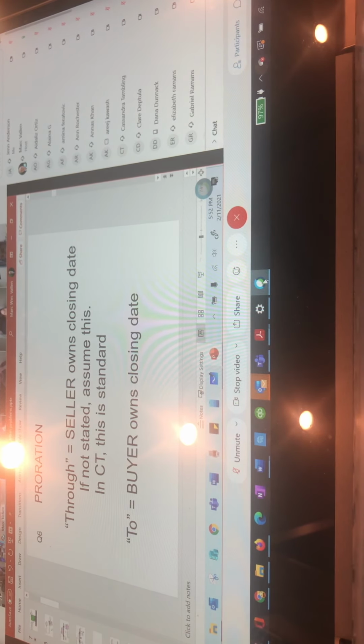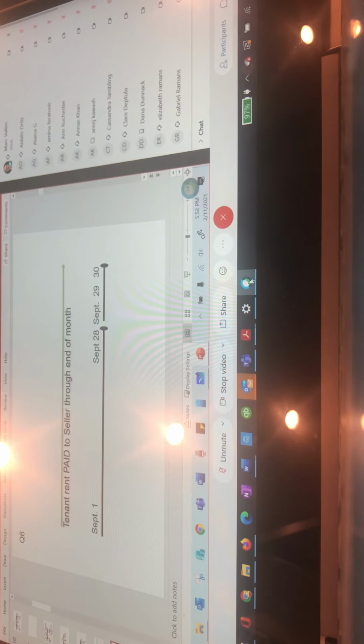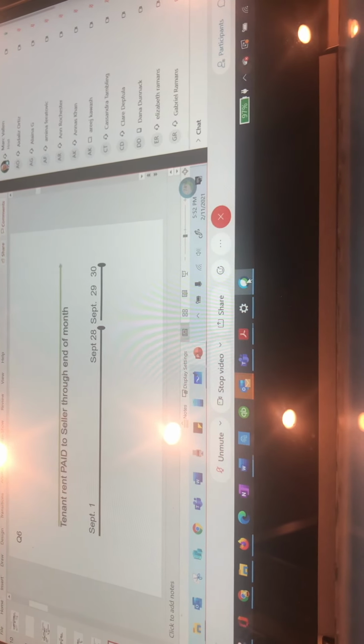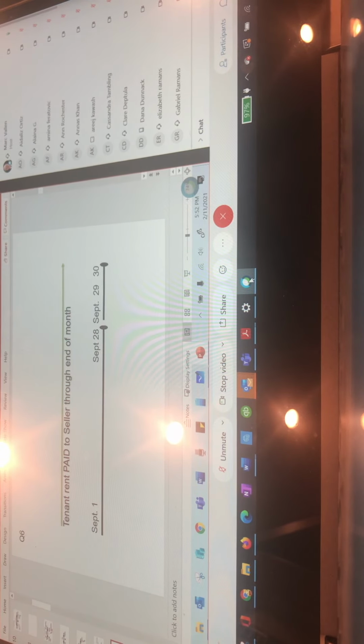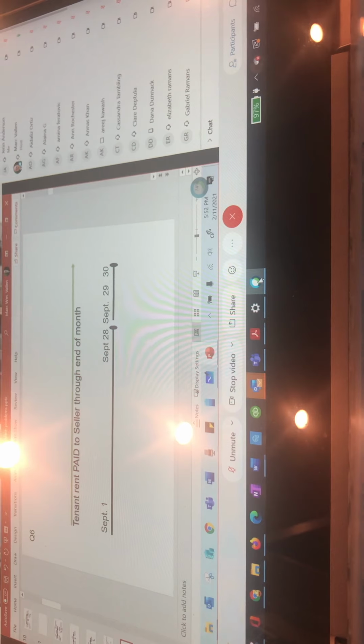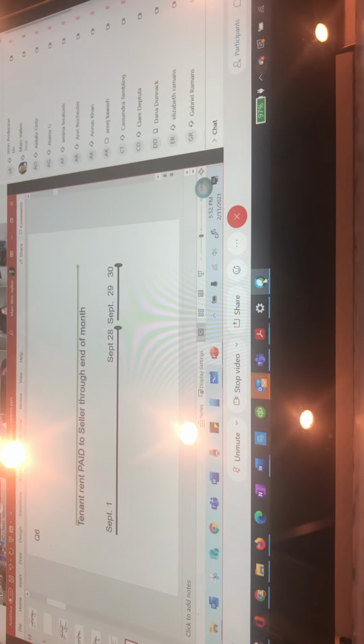On our first problem here, number 6, it says the sale of the home is to close on September the 28th. Included in the sale is a garage apartment that rented for $350 a month. The tenant has paid the September rent, so the tenant has paid rent through the end of the month.